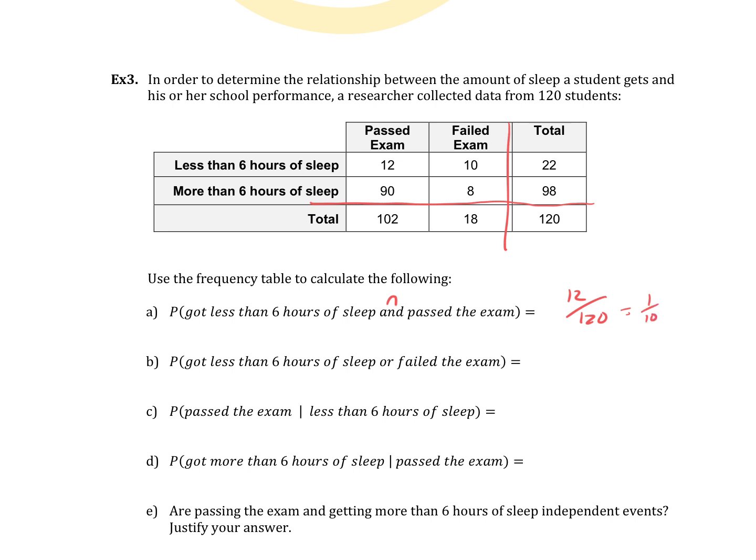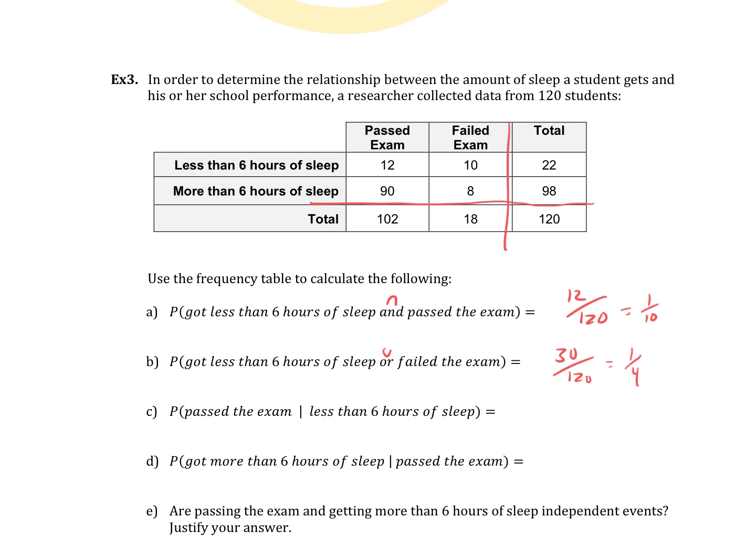Got less than 6 hours of sleep or failed the exam. So again, it's out of 120. But now this is got less than 6 hours of sleep or here. So how many people are in one or the other of those two things? It's like everybody except the 90. So I know these 3 all together add up to 30. Or you can just add those up. Let's get all this out of the way. But yeah, this is going to be 30 people out of the 120, which is a quarter.